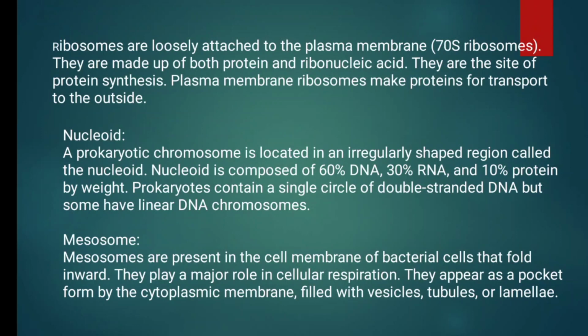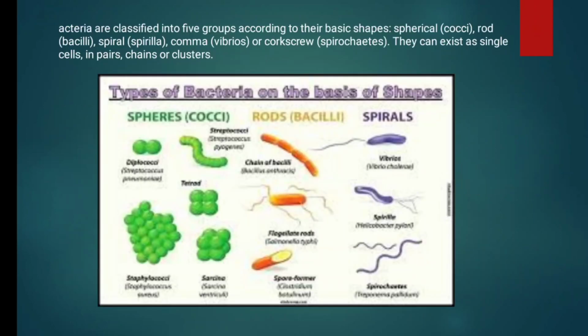Next one is nucleoid. The prokaryotic chromosome is located in an irregularly shaped region called the nucleoid. Normally the nucleoid is made up of 60% DNA, 30% RNA and 10% protein. The nucleoid is a composite structure, where the DNA, RNA and protein are present. Prokaryotes contain a single circular double-stranded DNA, but some have linear DNA chromosomes.